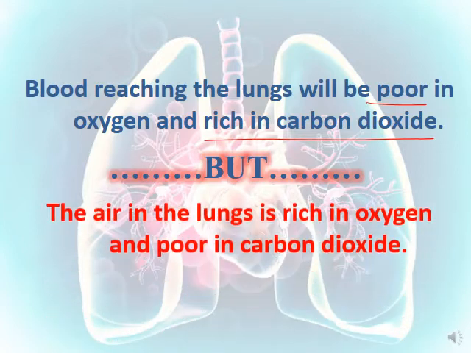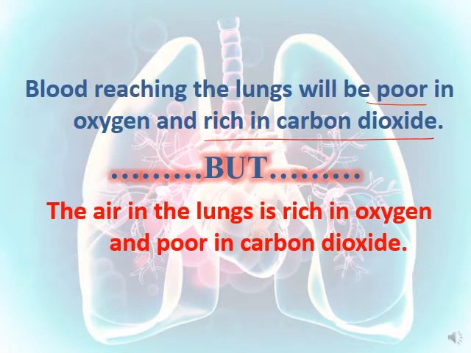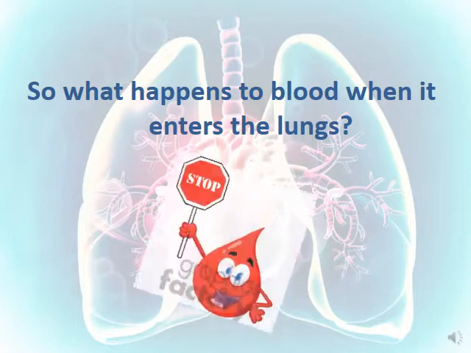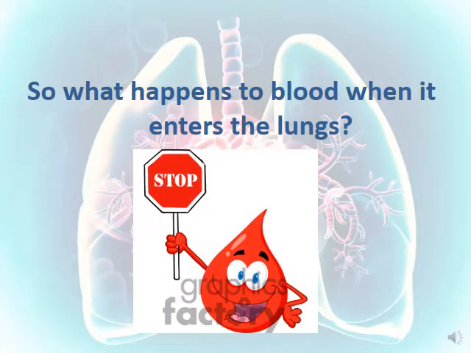But wait a minute, the air in the lungs is rich in oxygen. That's why we can use the lungs to breathe. We use oxygen gas. And the air in the lungs is poor in carbon dioxide. So here you have to know that the lungs are rich in oxygen gas and poor in carbon dioxide. So what will happen to the blood when it enters the lungs?